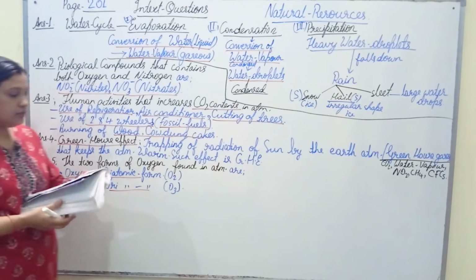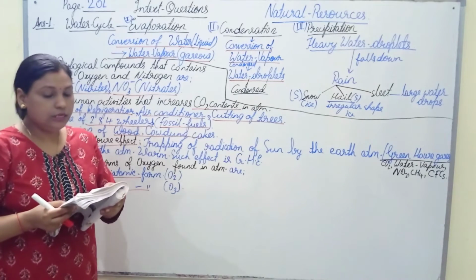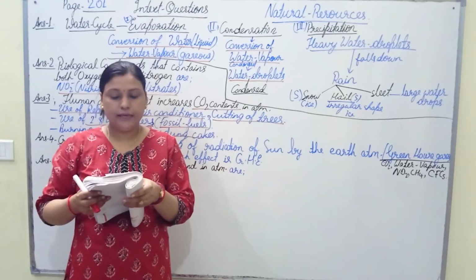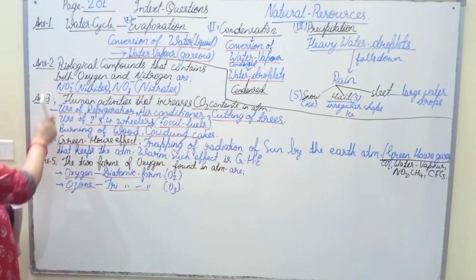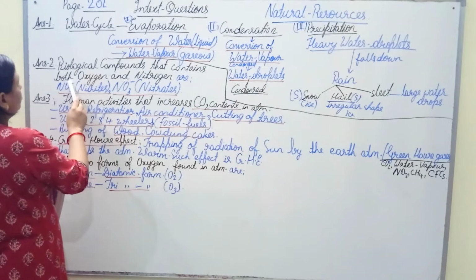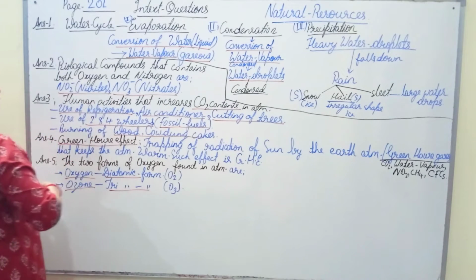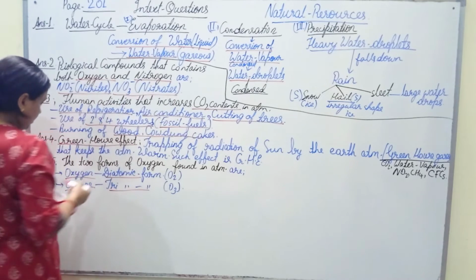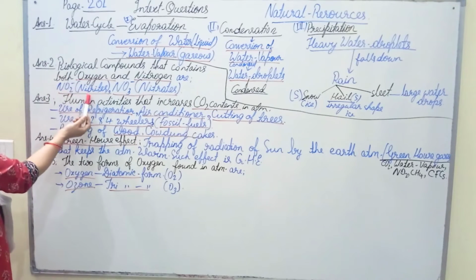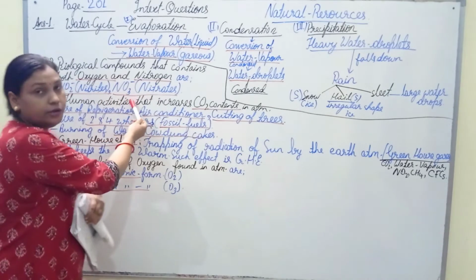Next question says, name two biologically important compounds that contain both oxygen and nitrogen. So the answer is, biological compounds that contain both oxygen and nitrogen are nitrites and nitrates. So this is the nitrite, NO2 ion, and nitrate is NO3 ion.